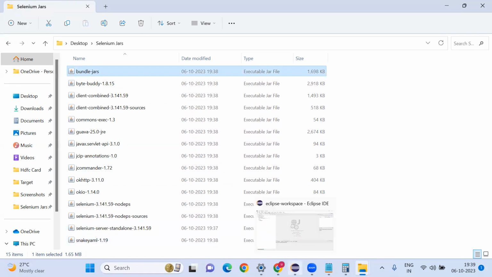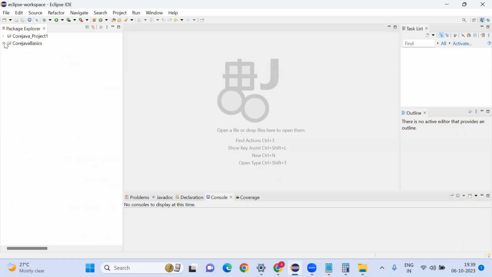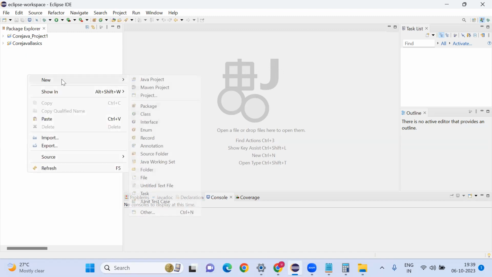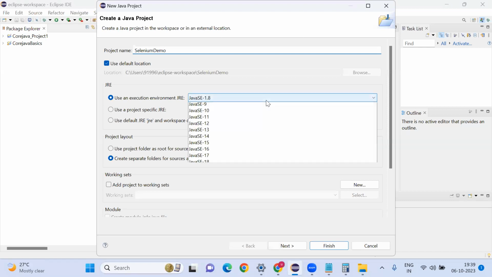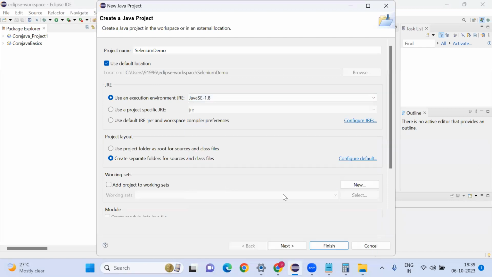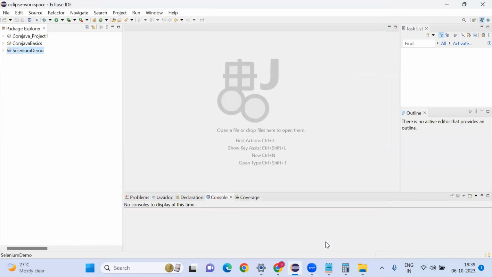Now I'm going to create one Selenium project. A normal Java project I am going to create, but in real time we are going to work with Maven projects. I will tell you in upcoming classes how to create a Maven project. Here we need to give Selenium demo. Then you need to select Java 1.8 version, then click on finish.